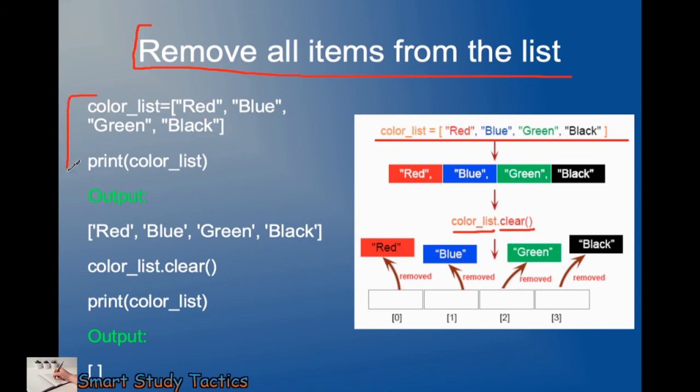So if you don't want to work on the present list and you want to create another list, at that time you can use the clear function. Here is the output of the main program. Now I have used color list dot clear, so it will clear the list, and it is an empty list. So this is the last topic for today.